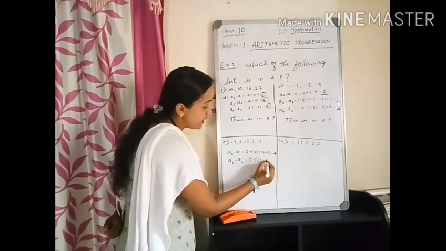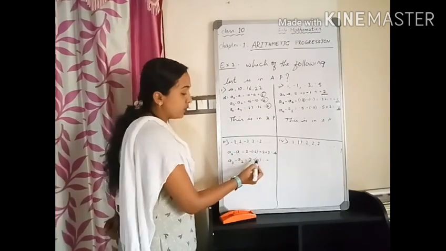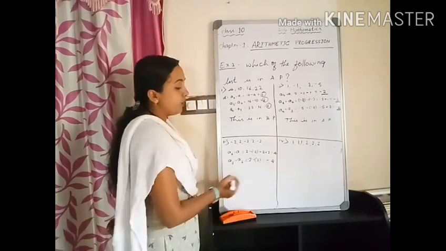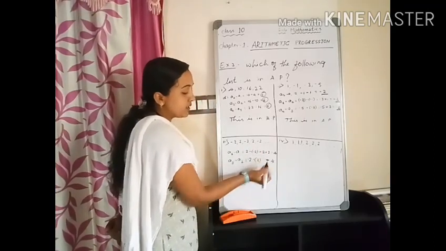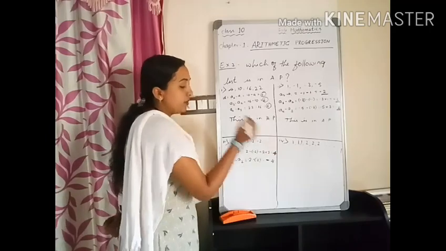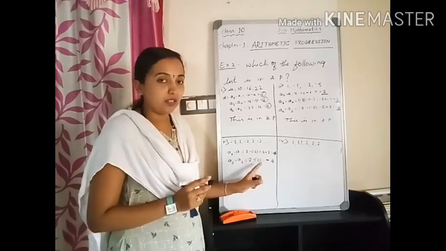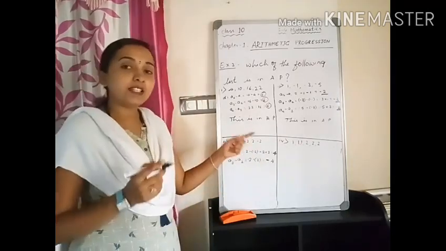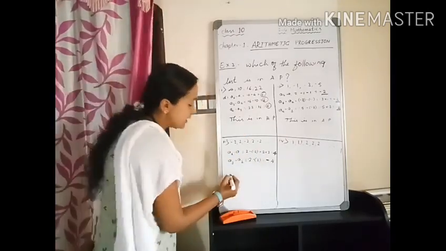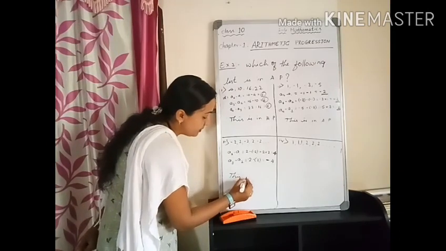So, both are minus. We need to add them. So, 2 plus 2 is 4. Here we get the common difference as minus 2. In the first one, we get plus 2. So, we can say this is not a fixed number. So, the common difference is different. So, this is not in AP.